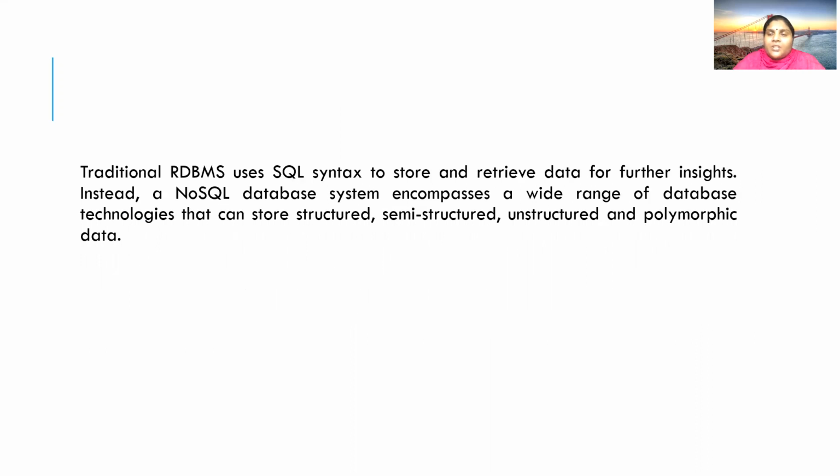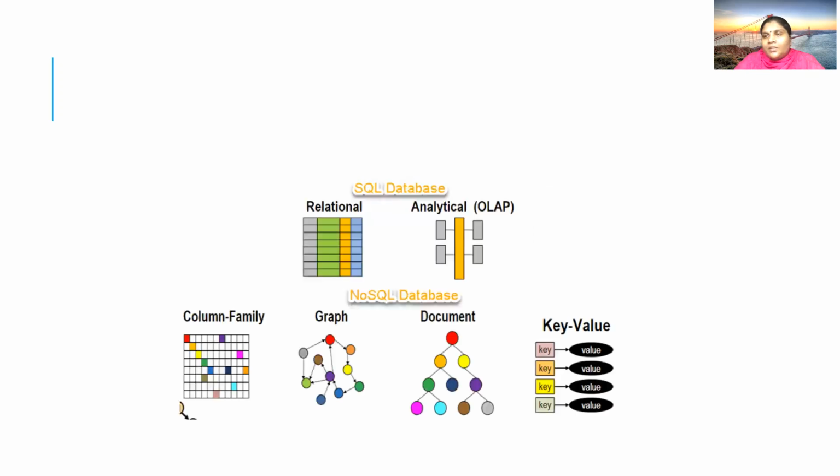Compared to traditional RDBMS, how is the syntax of NoSQL? Whenever we write in an RDBMS, we write the queries in the form of SQL, that is, structured query language. The name itself says we have a structure to be followed. But in NoSQL, we don't follow any kind of structures. In NoSQL, we can store three categories of data: structured data, semi-structured data, and unstructured data. The data can follow a format, it cannot follow a format, or it is more or less in between. So any kind of data can be stored in a NoSQL database.